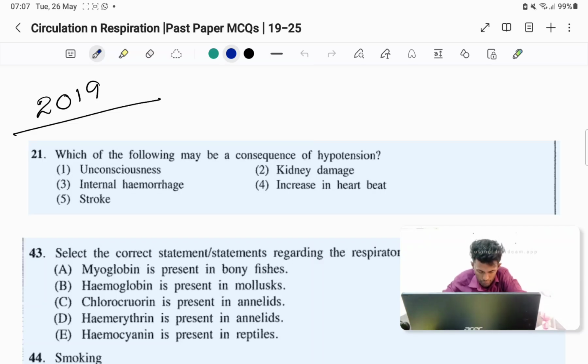Okay, before going to the answer of this question, can you write what are the reasons for hypotension? What kind of things can be reasons for hypotension? Quickly write. You need to write all the reasons, right? Because we are practicing these. So here you need to write all quickly. I will give 1 minute.